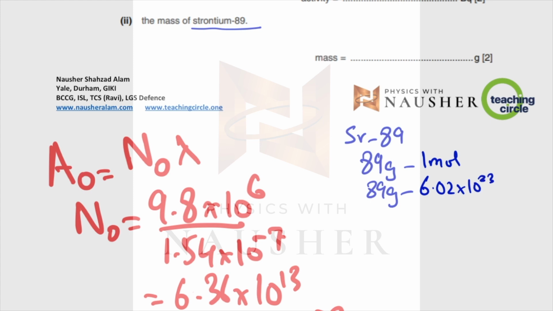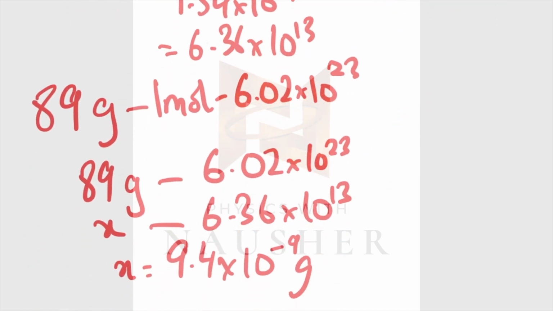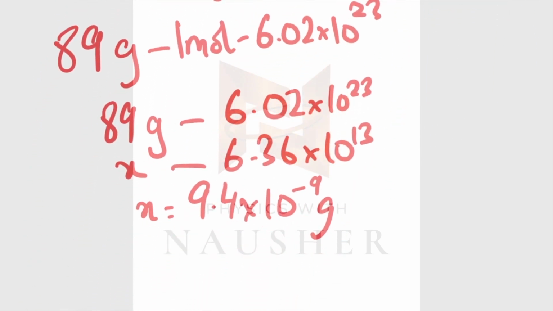So all you have to do over here is now, because you're trying to find the mass for these many particles, all you do is take the ratio. So you know 89 grams represent 1 mole, which is Avogadro's number. So 89 grams represent Avogadro's number. So how many grams represent this number? And your answer would be 9.4 into 10 to the power minus 9 grams.